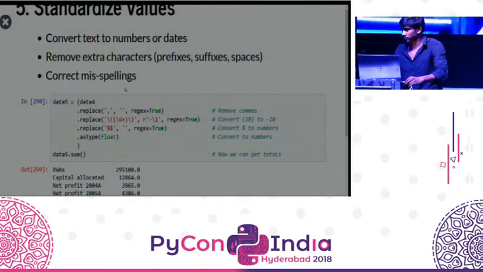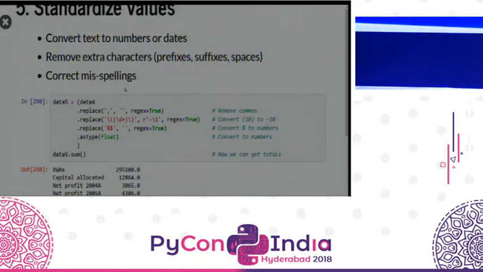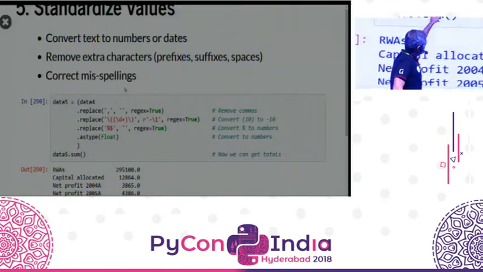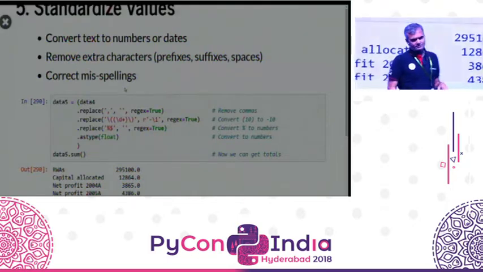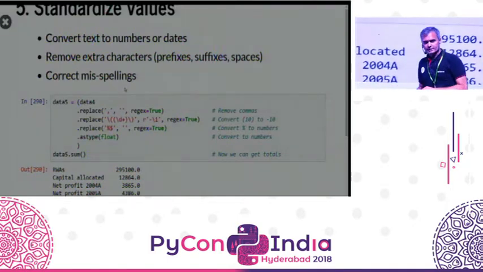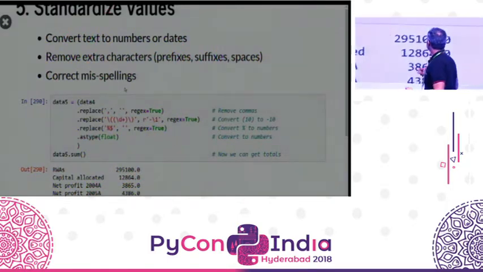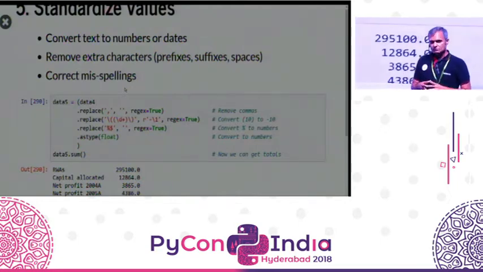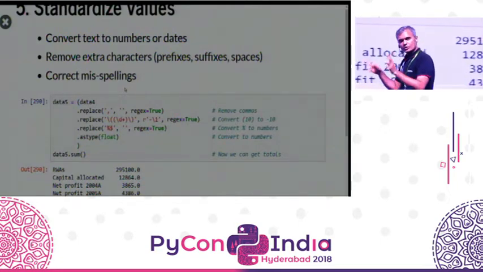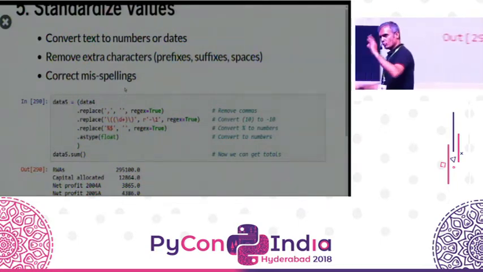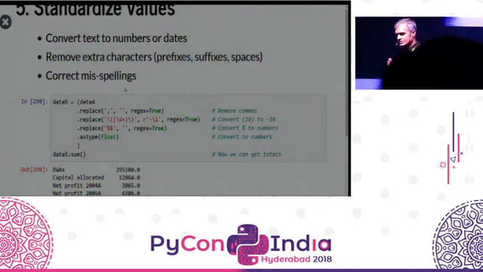This is something that I can handle with regular expressions in a fairly straightforward way. To begin with, we replace all the commas with an empty string. Just get rid of the commas, we don't really need that. But also, there were scenarios where we had negative numbers. These negative numbers are enclosed in brackets. So if I have open bracket, 20, close bracket, that's really a negative number.